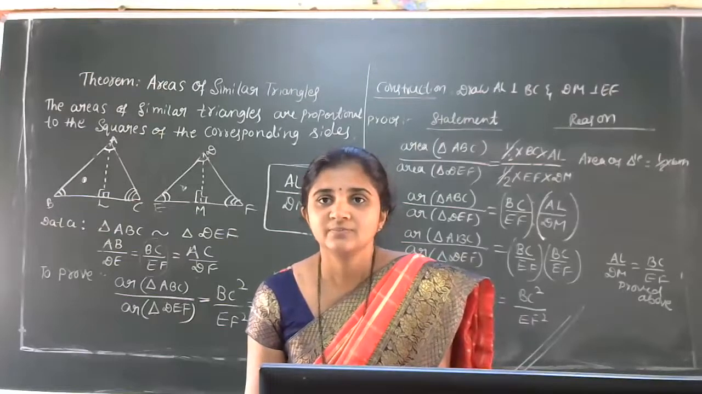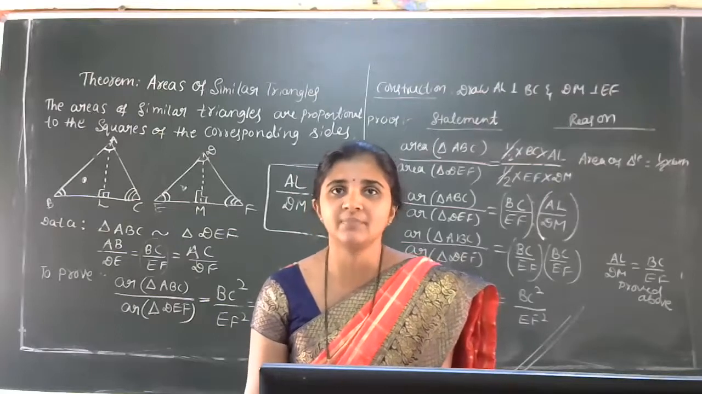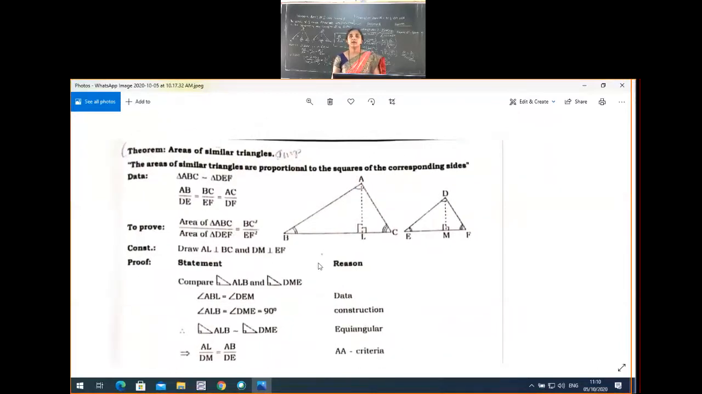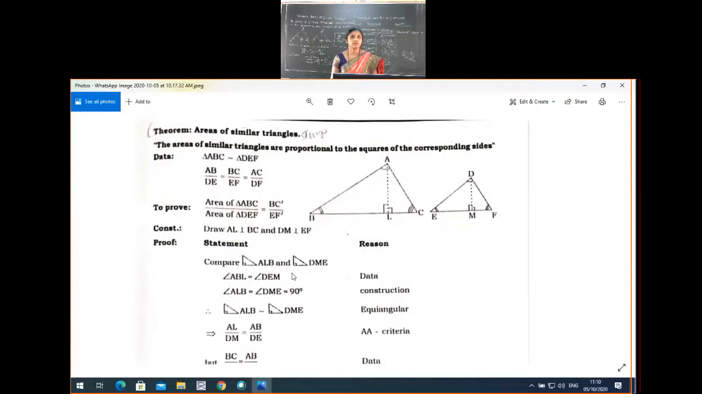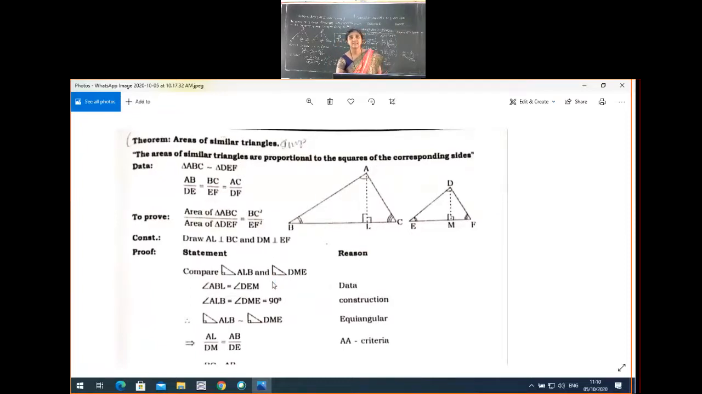Okay. So, just see this page. This also contains the same theorem. From this you will get the explanation for this part. See here, I took the photocopy of that textbook part. The areas of similar triangles are proportional to the squares of the corresponding sides. Revision part now. So once revise this theorem first.